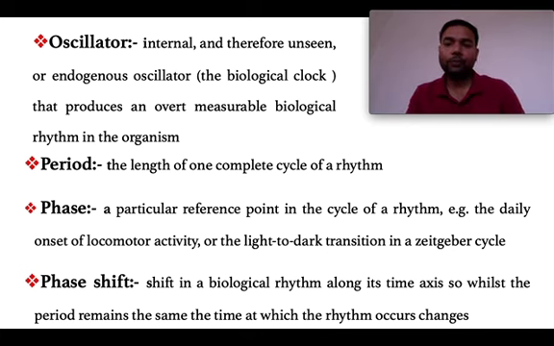Like every day we go to sleep at 10 o'clock and wake up at 6 o'clock in the morning, and during the day we keep on waking, then at night 10 we again go to sleep. So the phase starts at 10 o'clock at night. Okay, 10 at night. So that is the phase.